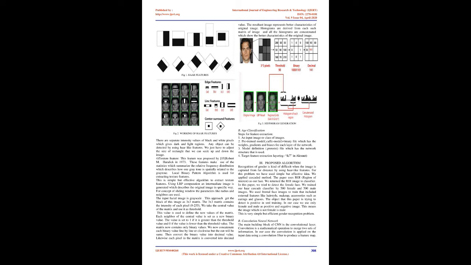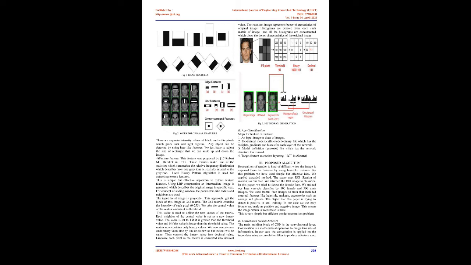Local binary pattern algorithm is used for extracting texture features. This is a simple but effective algorithm to extract texture features. Using LBP computation, an intermediate image is generated which describes the original image in a specific way. For the concept of sliding window, parameters like radius and neighbors are used.